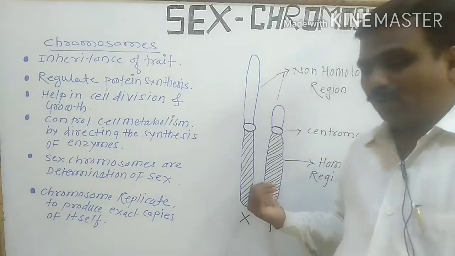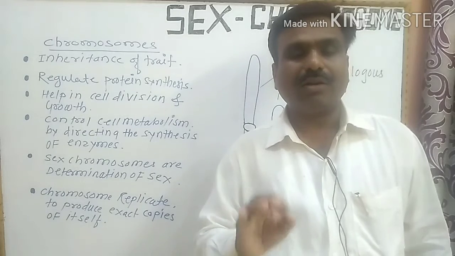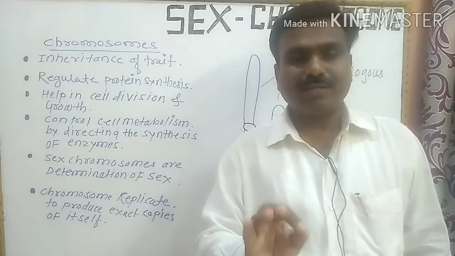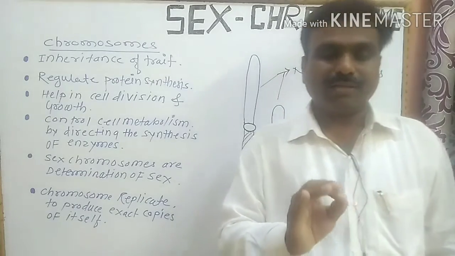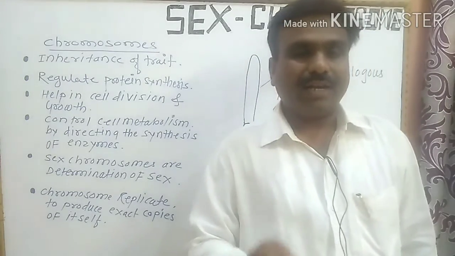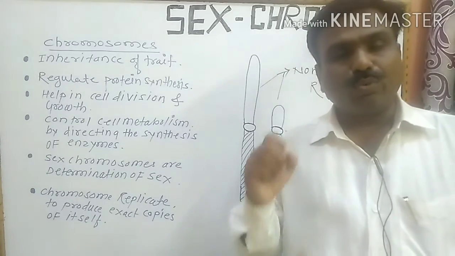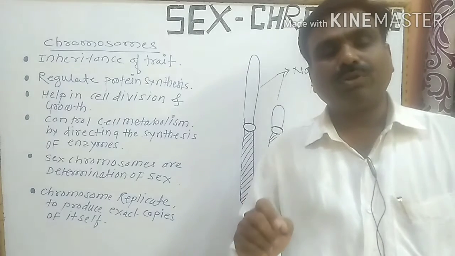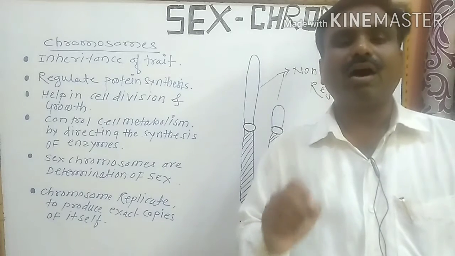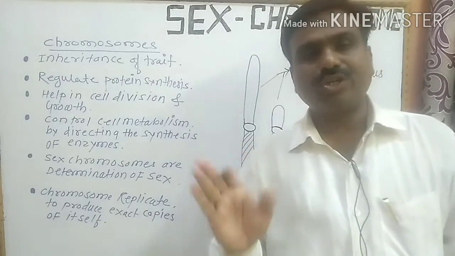In the Y chromosome there is a large amount of heterochromatin and a small amount of DNA, that is, euchromatin is less and DNA is less. Hence the Y chromosome is genetically less active as compared to the X chromosome. The X chromosome has a large amount of euchromatin, which contains a large amount of DNA and genes, and is genetically active.